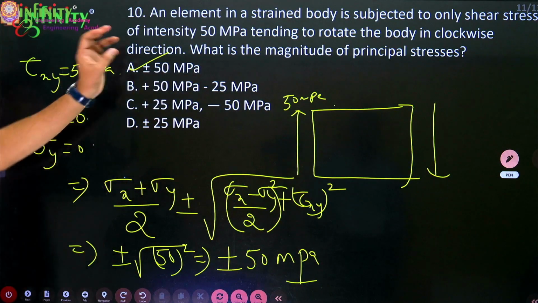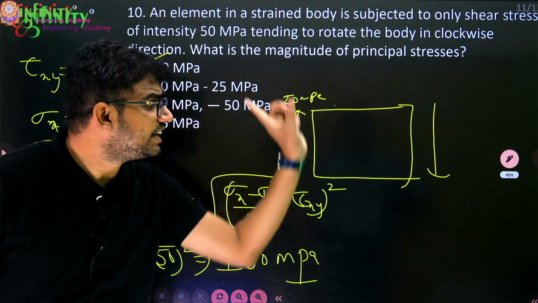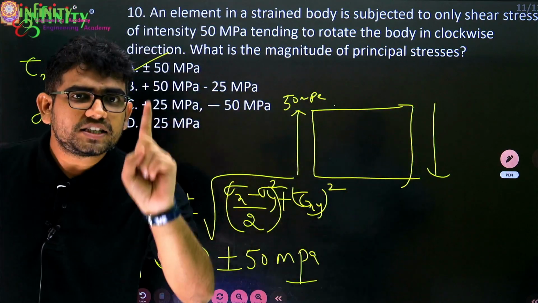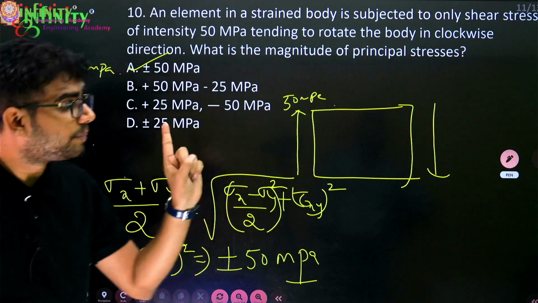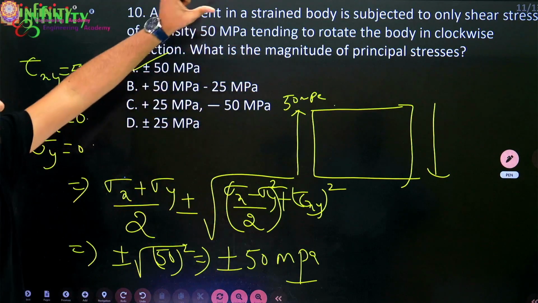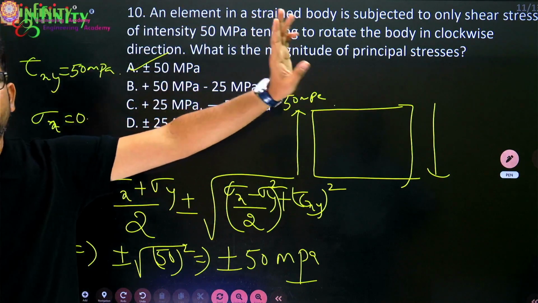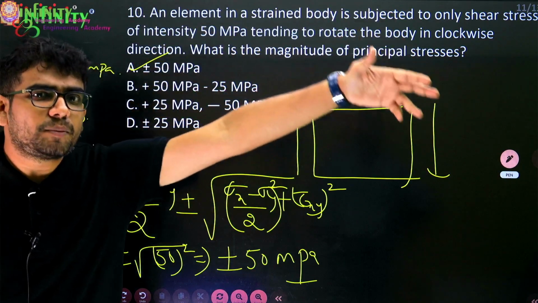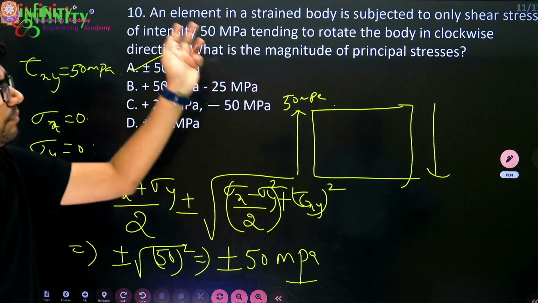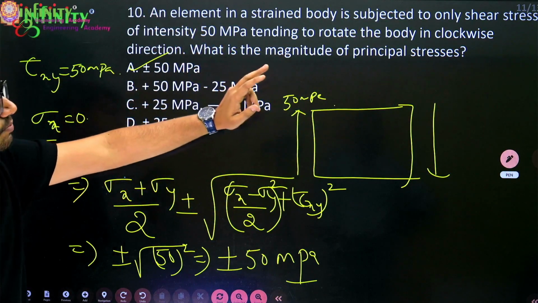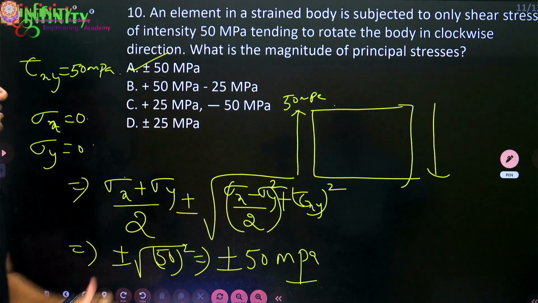So remember, in case of pure shear, the principal stress will always be whatever shear value you have applied. But the maximum principal stress will be a positive value, and the minimum principal stress will be a negative value. So like that it is.